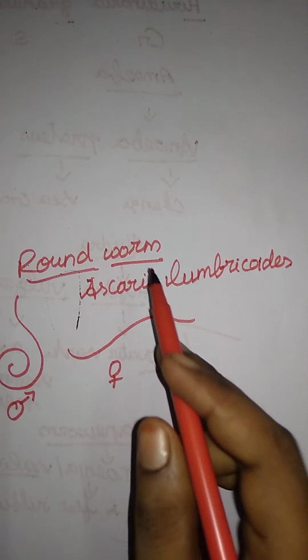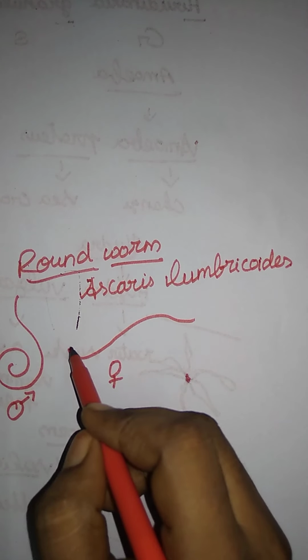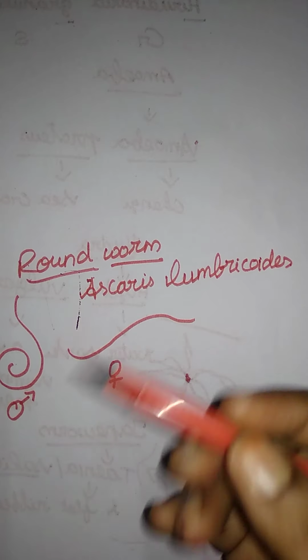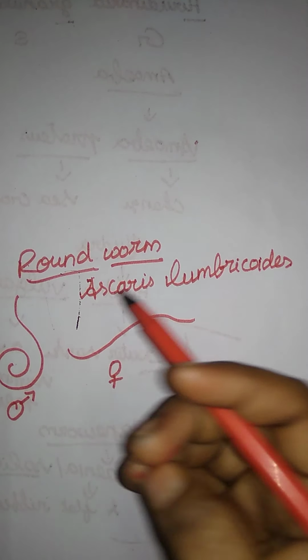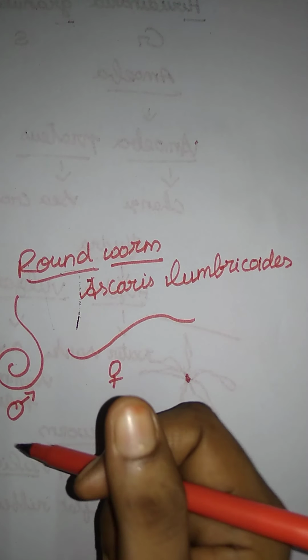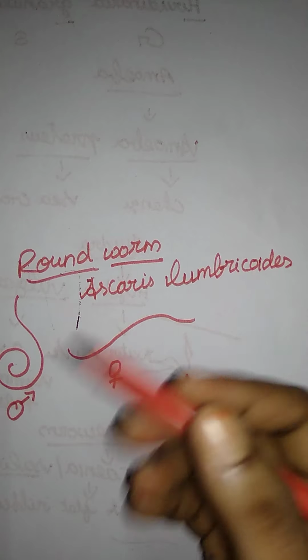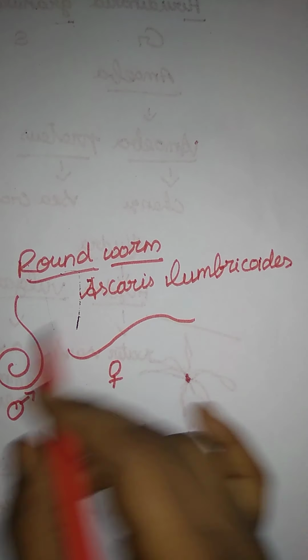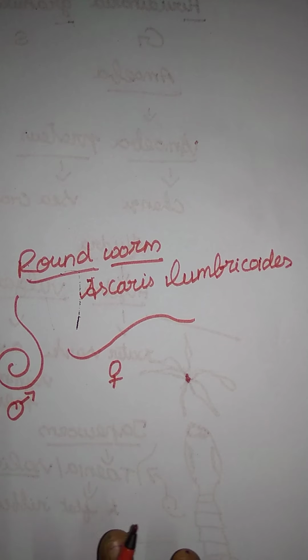The first thing, Ascaris, is a small intestinal roundworm. These worms are present in the intestine of a human body or animal body also. They take nutrition from the intestine of a human, and here lumbricoides means another roundworm, a large worm, also present in the intestine of a human. So that's it for the roundworm. Okay, let me move on.